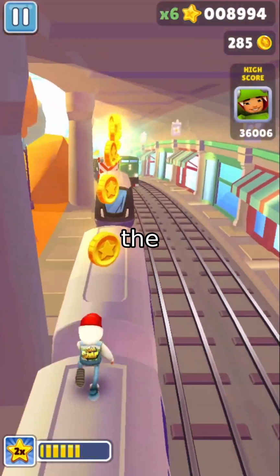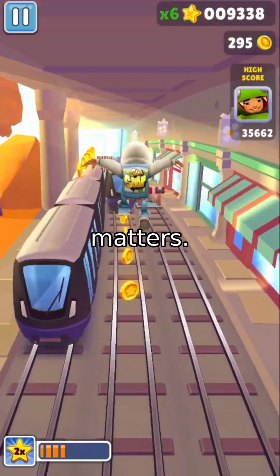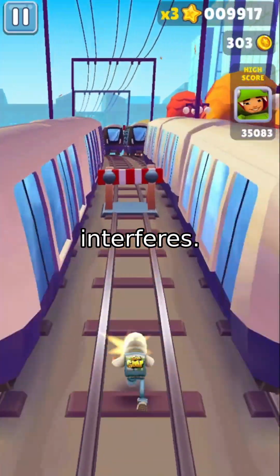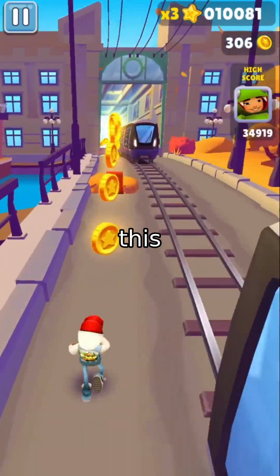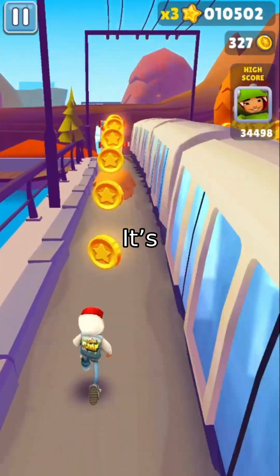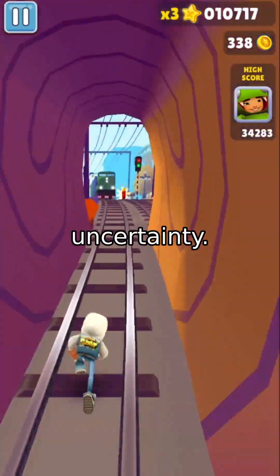Even better, the phase of the wave, its timing, its rhythm matters. It's invisible in the final probability, but it controls how the wave interferes. Complex coefficients let the model fine-tune this phase, shaping peaks and valleys with surgical precision, without adding more parameters. It's like having a secret lever to sculpt uncertainty.